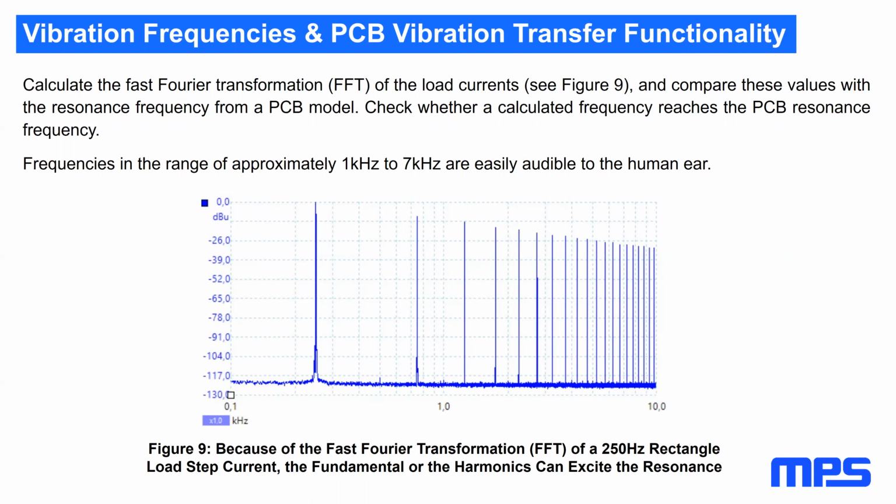We see here in the image the fast Fourier transformation of a 250 Hz rectangle load step current. The fundamental or the harmonics can excite the resonance.